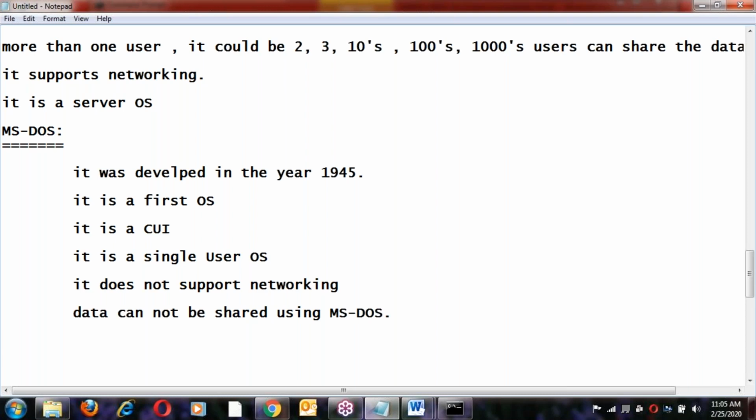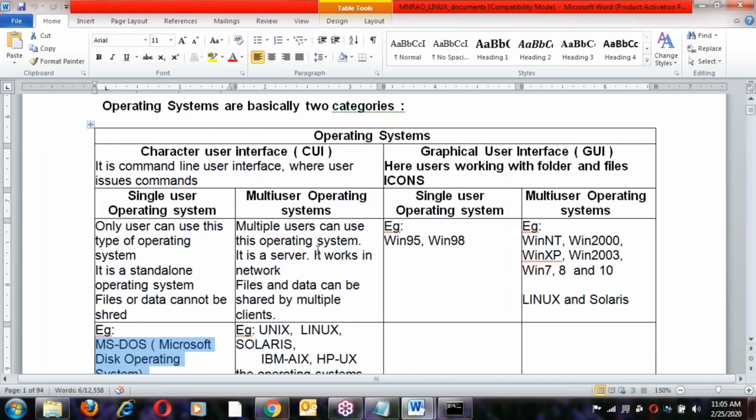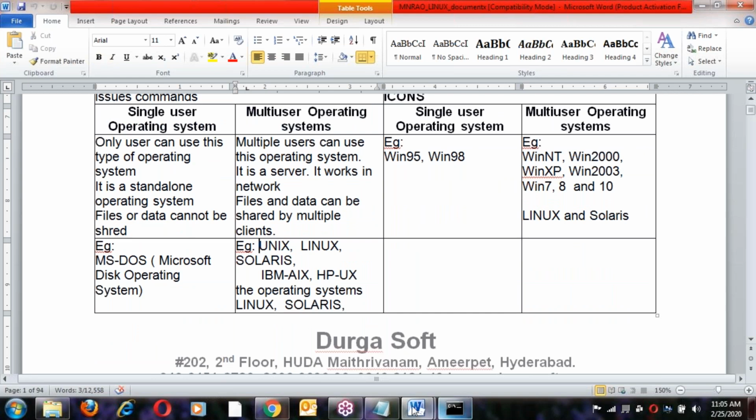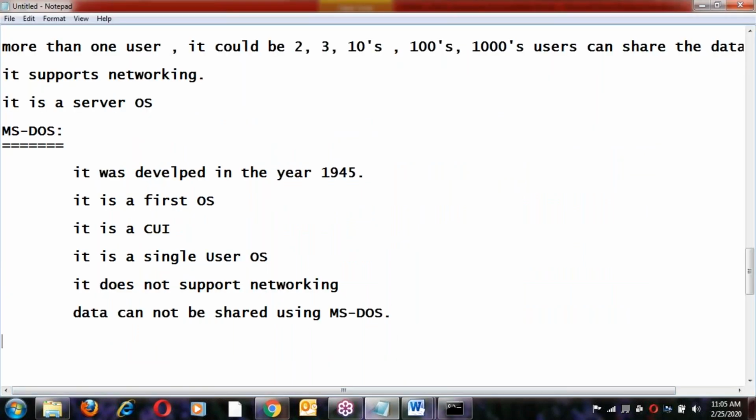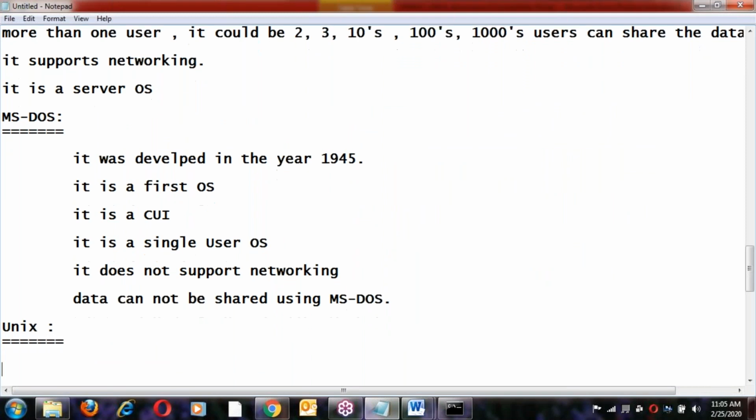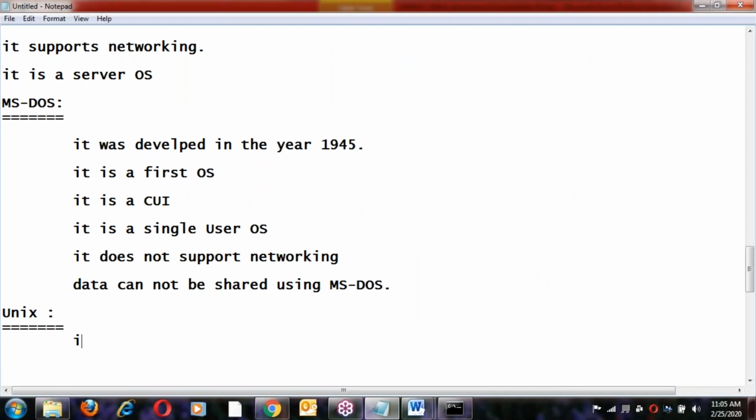Next, after DOS. This is a multi-user OS. Let us see about UNIX. So what is UNIX? UNIX is a multi-user OS.